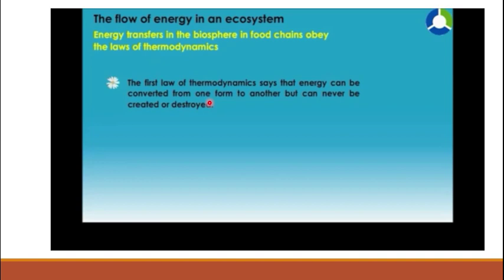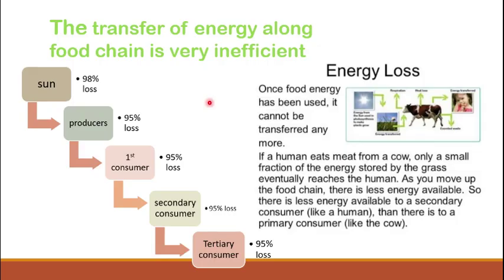Whenever the energy is transferred from one level to another level along a food chain, the energy is not created, not destroyed, but it changes its form from one form to another form. But the transfer of energy along a food chain is very inefficient. Inefficient means that the total amount of energy supplied does not totally reach the other levels, but is lost into the atmosphere. How? Look at this.